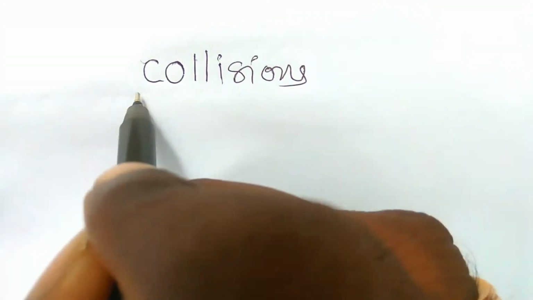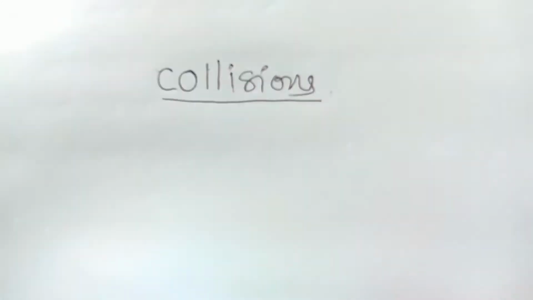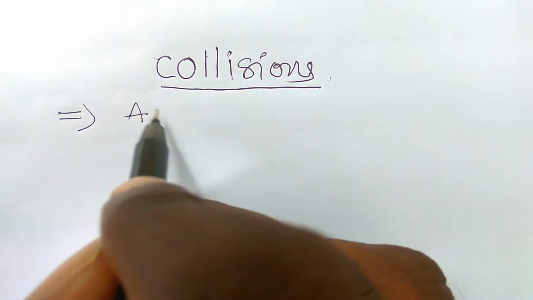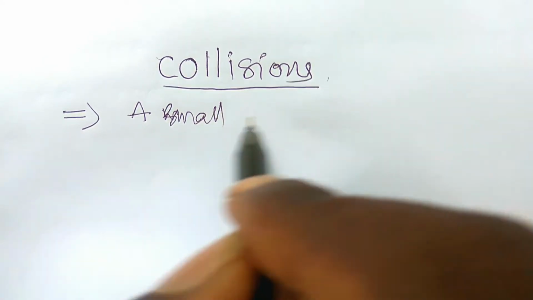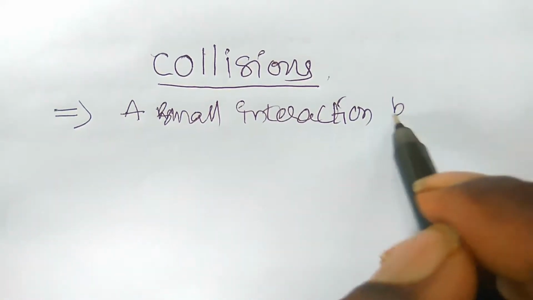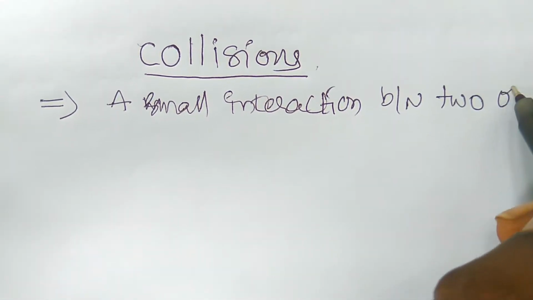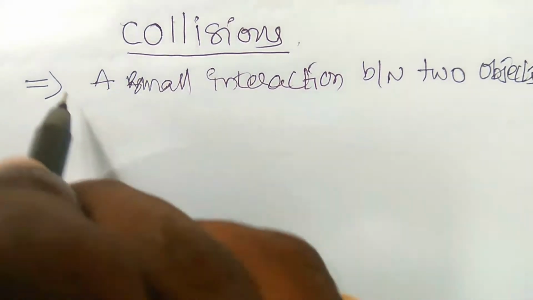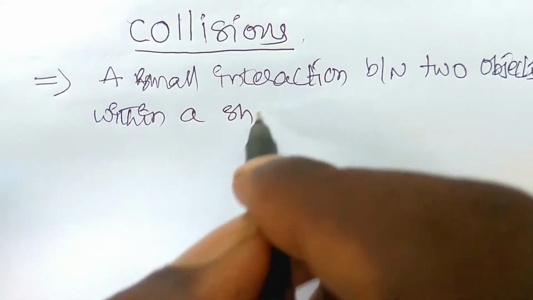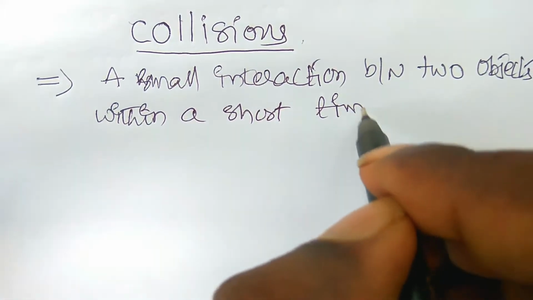So today we are discussing collisions. Collision means a small interaction between two objects within a short time. A small interaction between two objects within a short time is called a collision.